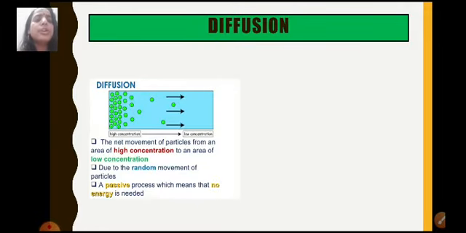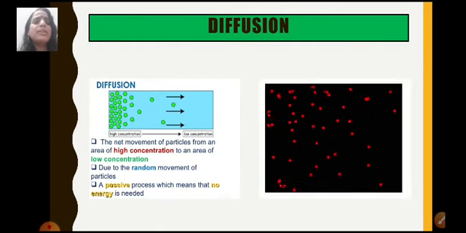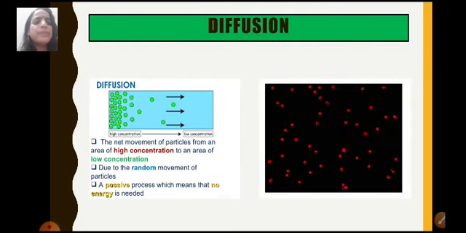So moving on, by which process is this gaseous exchange taking place? This process is diffusion. Now let us see what diffusion is. Diffusion is the net movement of particles from an area of high concentration to an area of low concentration. This happens due to the random movement of the particles, and during this process no energy is required. Hence this process is also known as a passive process.